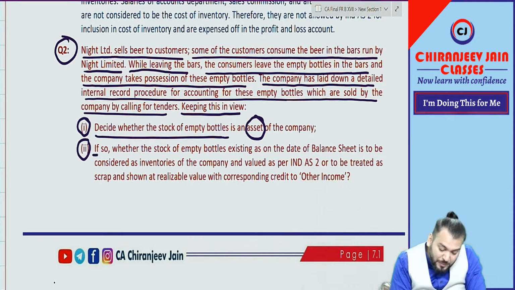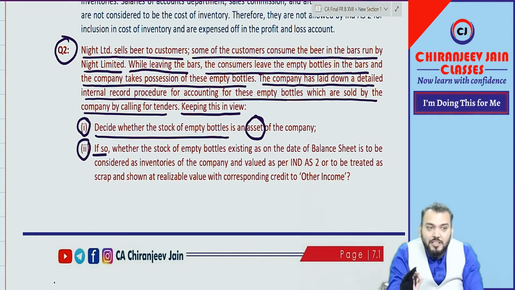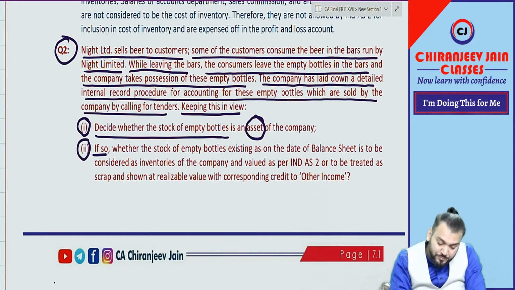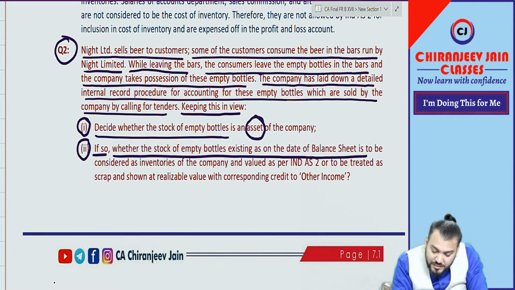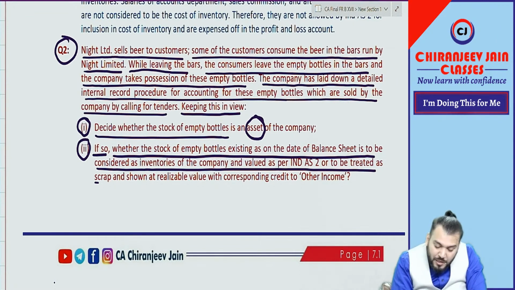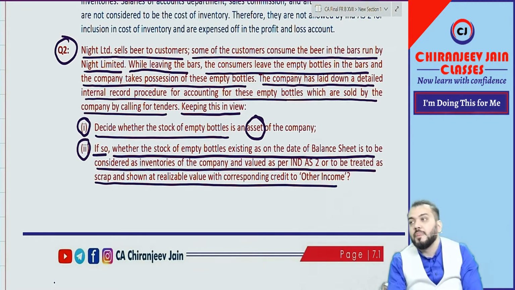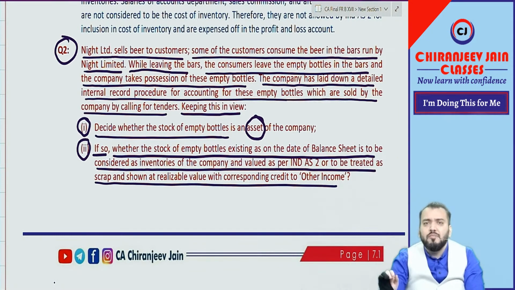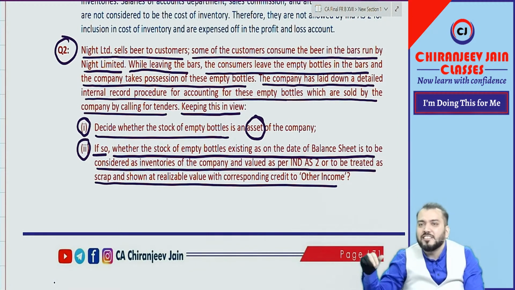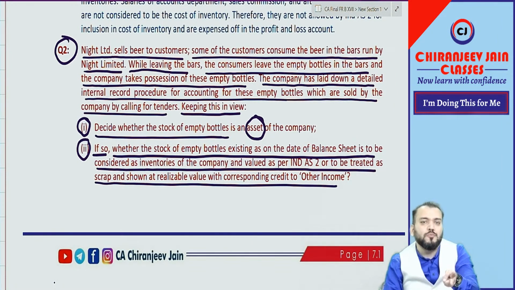Coming to point number two, if it is an asset, whether the stock of empty bottles existing as on the date of balance sheet is to be considered as inventory of the company and valued as per Ind AS 2, or to be treated as scrap and shown at realizable value with a corresponding credit to other income. Means they have given two options: inventory or scrap.